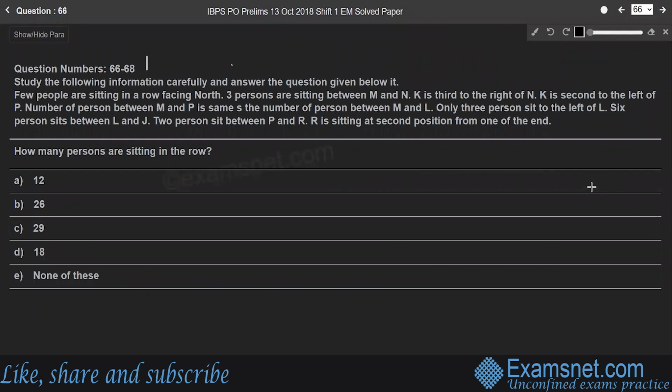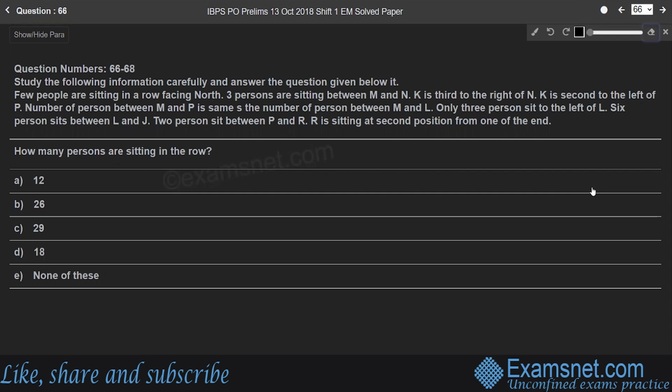Students, questions from 66 to 68 are based on the below information. Study the following information carefully and answer the question given below it. Few people are sitting in a row facing north. 3 persons are sitting between M and N. K is the third to the right of N. K is the second to the left of P. Number of persons between M and P is same as the number of persons between M and L. Only 3 persons sit to the left of L. 6 persons sit between L and J, and 2 persons sit between P and R. R is sitting at the second position from one of the ends. Then how many persons are sitting in the row?